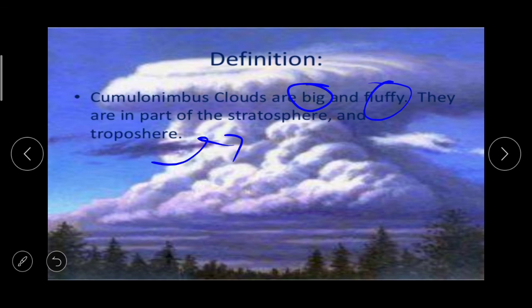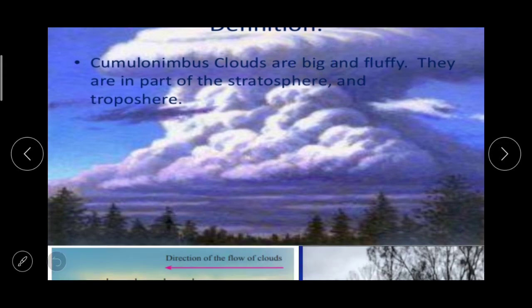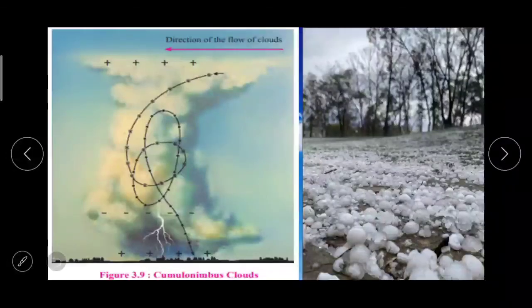There is thunder accompanied by lightning. So, if there is lightning or thunder, then there is cumulonimbus cloud. They bring rain with storm and may sometimes bring hailstones, but such a type of rain does not last long. That rain does not continue for very long, which is because of cumulonimbus clouds.